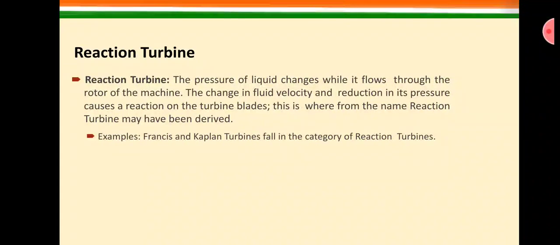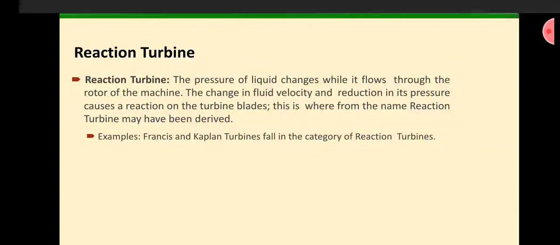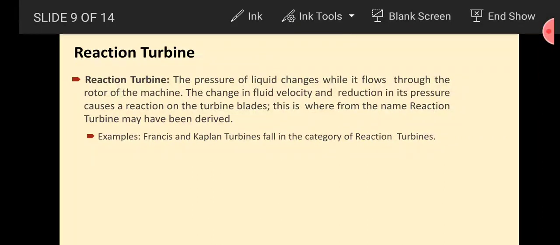For example, Francis and Kaplan turbines. So what I want to say is, in these turbines, the pressure of the penstock or the pressure of the water changes into kinetic energy, and this change applies a reaction on the blade.